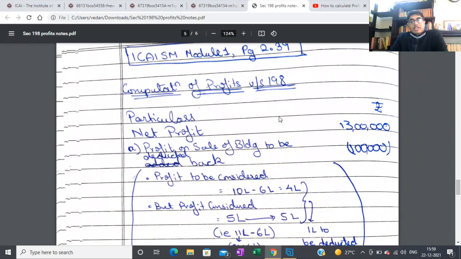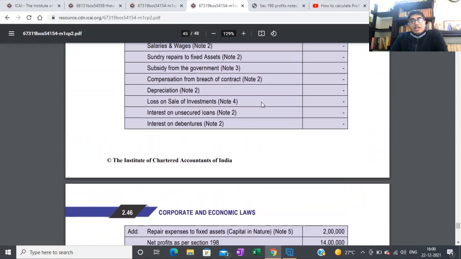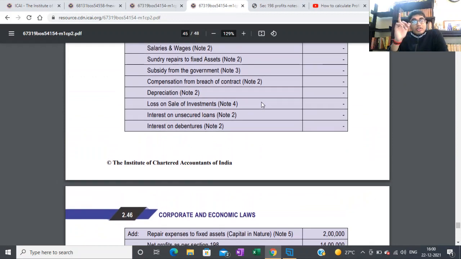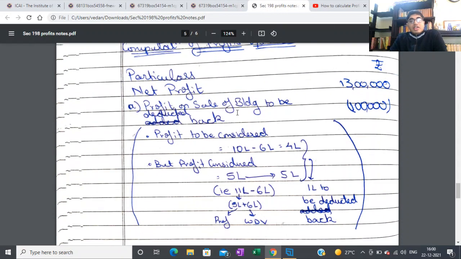So profits under section 198, your net profit. So one thing that you need to know is that you got the gross profit figure. No, these are not additions and subtractions in the question to arrive at the net profit. They are just line items, and they've given you the net profit. So you just have to be careful of that. You start from the net profit onwards, and then profit on sale of building to be deducted back.